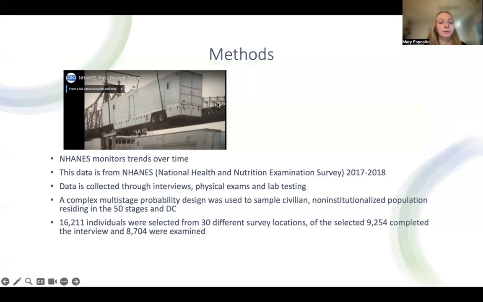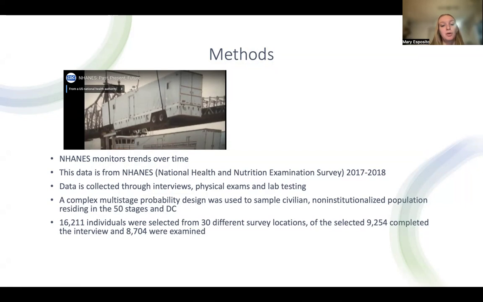And this is a picture pulled from the video of one of the trailers. These trailers go all over. Four of them are often connected to do these physical exams. And when doing this survey, a complex multi-stage probability design was used to sample the civilian non-institutionalized population residing in the 50 states and DC.